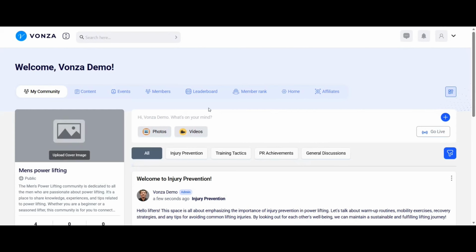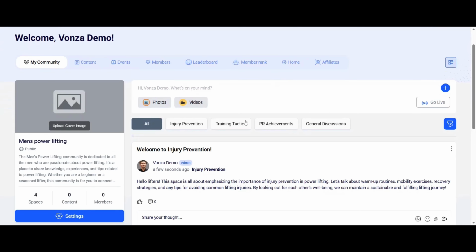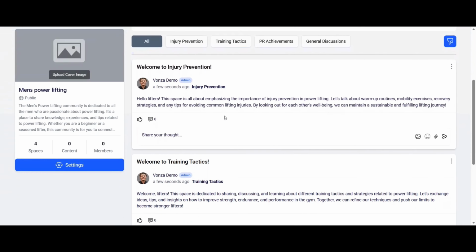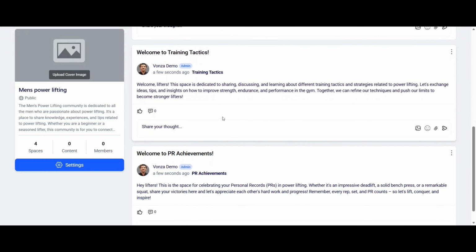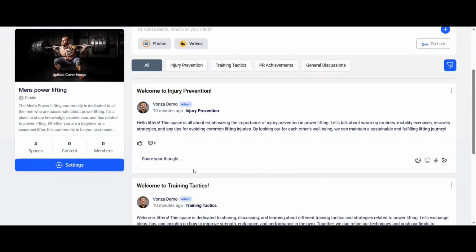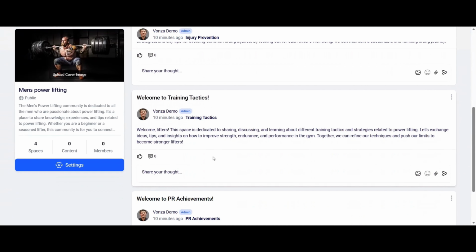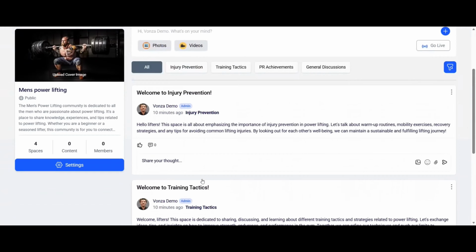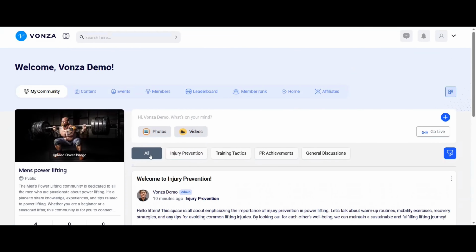So after we go ahead and click create, Vonza's AI will help us with a community name, a description, content ideas, and discussion topics, all for us with the click of a button. This saves you hours and hours of work. So as you guys can see, it's filled us in with some topics like injury prevention, training tactics, PR achievements. Here's where you can see all of them. You can also go one by one with all your topics if you'd like.